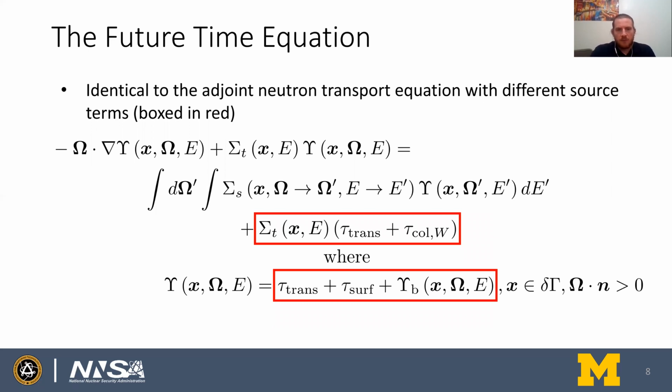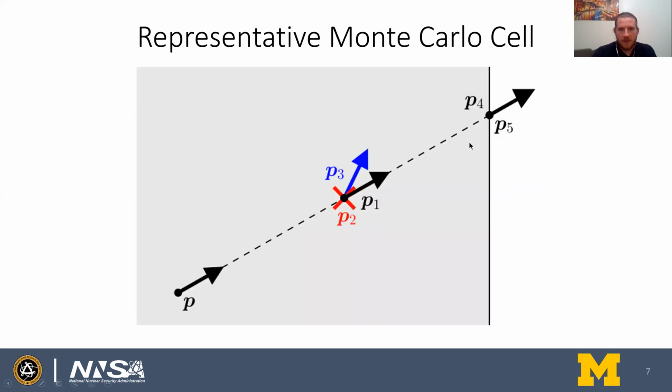In the typical adjoint problem, what you may be used to seeing is tracing back in time from a response of interest, like an interaction in a detector. You take particles that interact in a detector and back them out through time to get the relative importance of different points in phase space to that detector response. For the future time equations, it's still an adjoint problem, but the response we care about now is the time consumed in the Monte Carlo simulation. So we're starting at points where time is consumed in the Monte Carlo simulation and backing them out to find the expected future time at different points in phase space. You can imagine it as taking these surface crossing points and collision points and sucking them back up in time to find the expected future time at some point in phase space P.